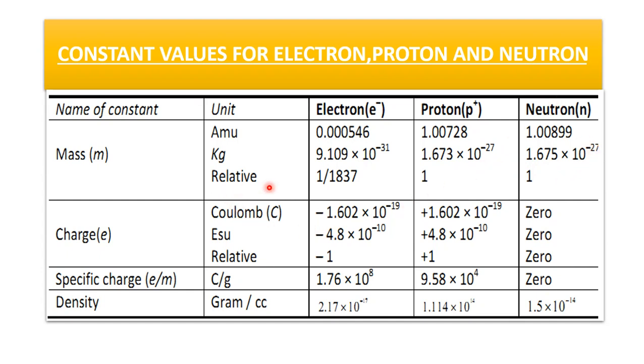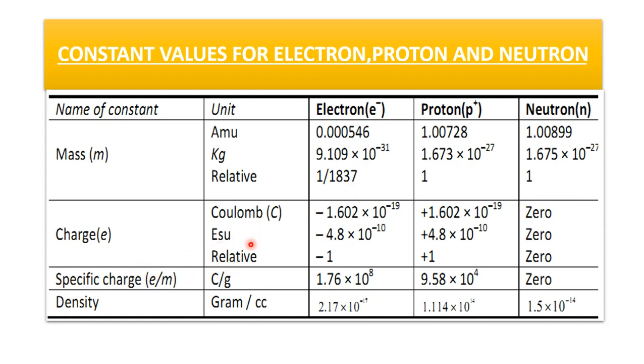So the relative mass of the electron, proton and neutron: both proton and neutron have the same mass, and the electron is lighter than the proton. Some books write 1836 times lighter than the proton, and some books write 1837 times lighter than the proton. So this is the relative mass of the electron.